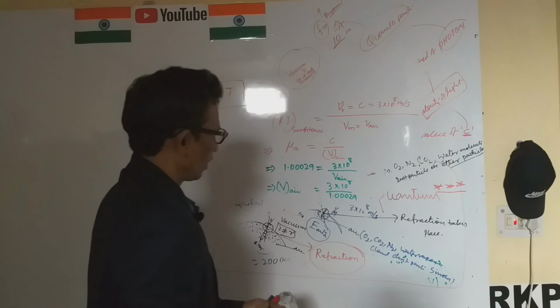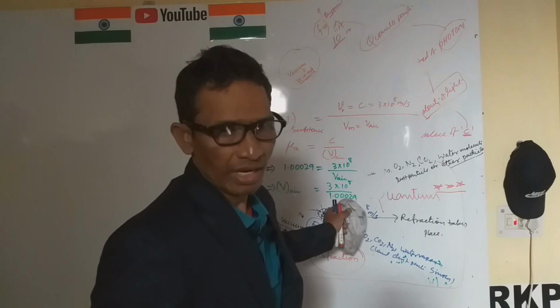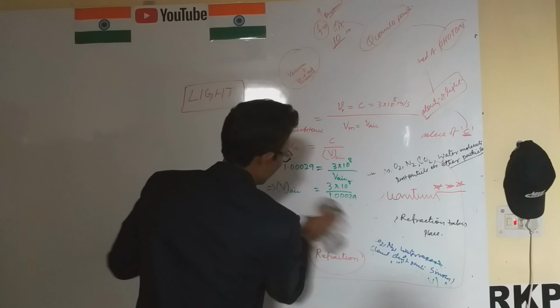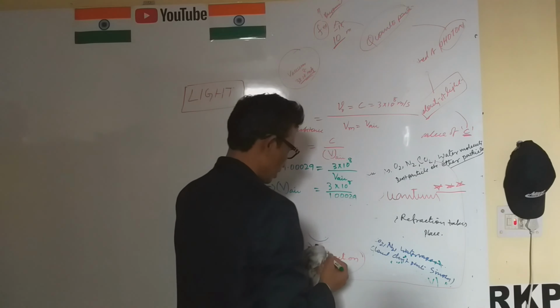Okay, calculate this one, simply calculate this.